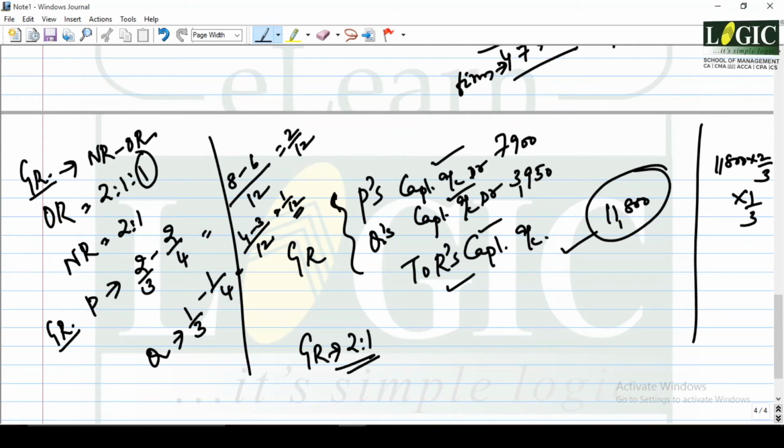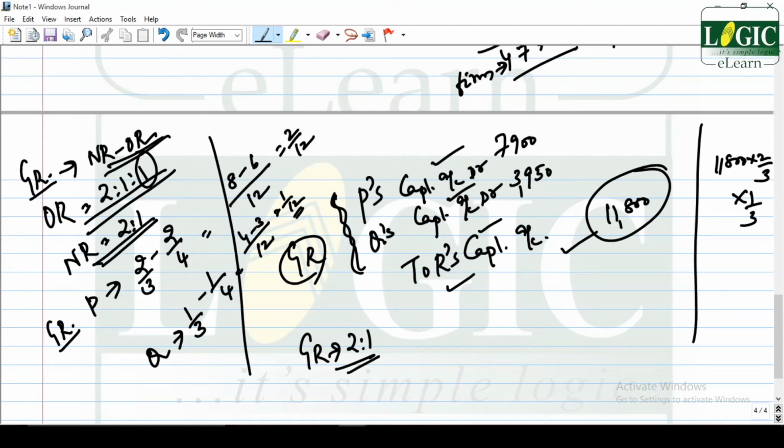Now R is to be given 11,800. Who has to give? P and Q have to bear it. How will they divide? They will have to divide in the gaining ratio. What is to be divided? This 11,800 is to be divided in the gaining ratio. Now what is the gaining ratio? New ratio minus old ratio. What is the old ratio? 2:1:1.